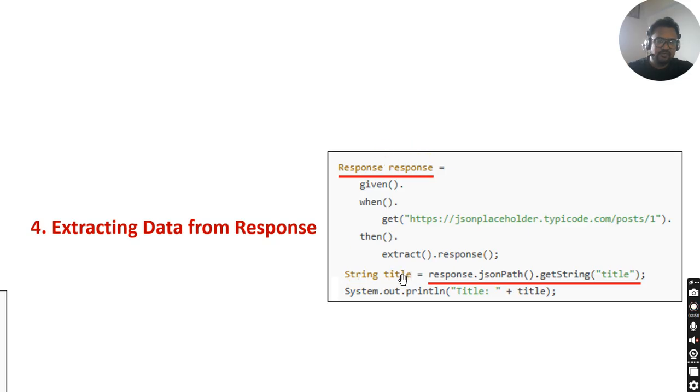Now string title, now I want to fetch the title. So how can we fetch the title? Response dot JSON path get string, when it contains title. So it will go to the attribute title and get the string of that attribute title this way. Response dot JSON path dot get string, response dot JSON path dot get status code. All those kinds of validation you can put this way, and you can print on console as well, or you can use TestNG assertion to assert the value of this title with the expected and the actual title as well. So extracting the data from the response, this is another way you can use.